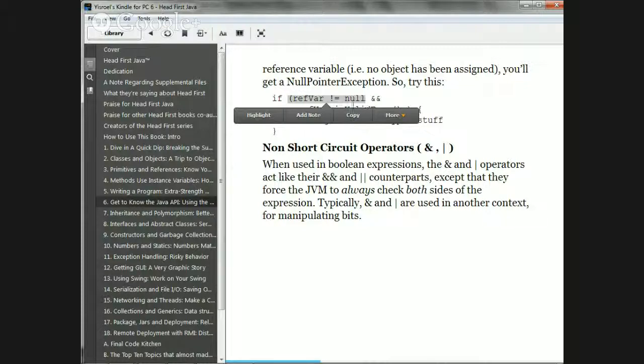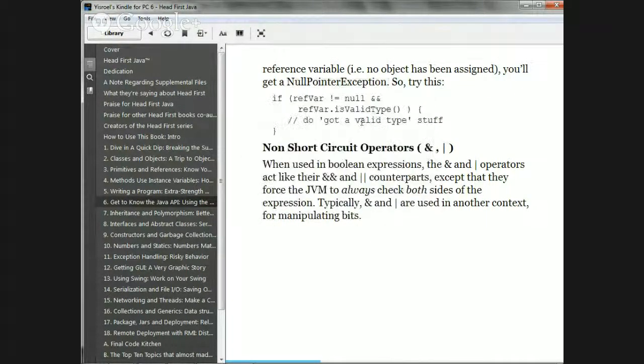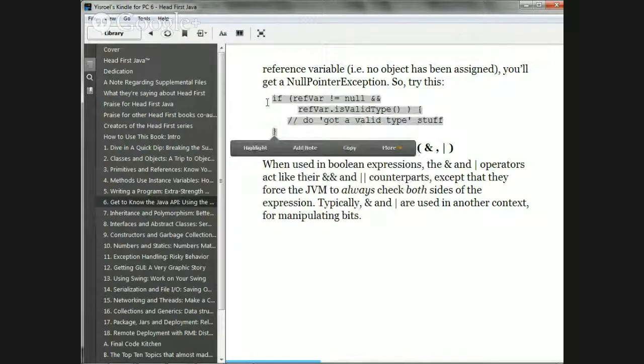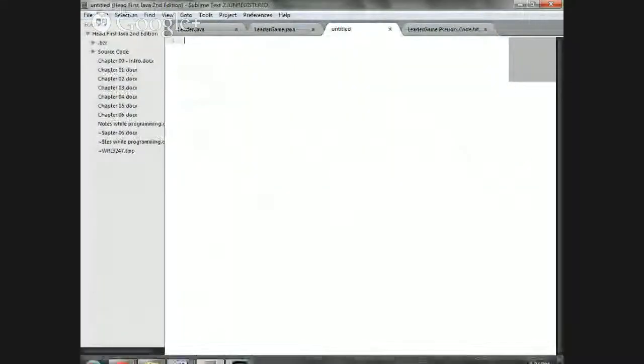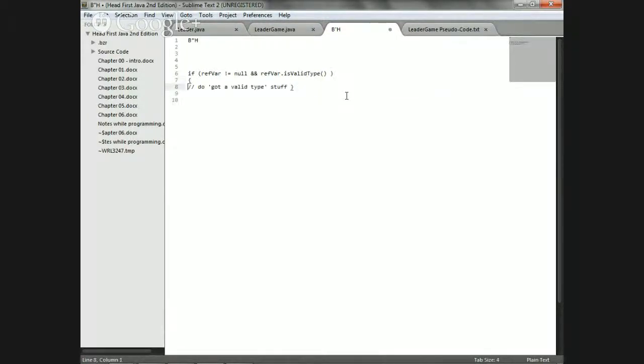Look, let's copy and paste this. Watch. Ah, I get it. Okay. Watch this. What's going on here? Okay. I'm gonna use pseudocode, okay?